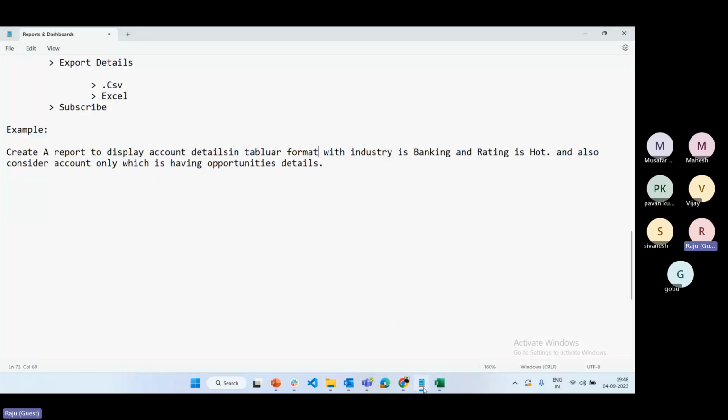Here there are two filter conditions, field filter and cross filter. In my example also there are two filters. The field filters are industry equal to banking, and rating equal to hot. And the cross filter is accounts with opportunities. With opportunity data only I want to consider. I don't want to consider an account if it is not having child opportunity data.